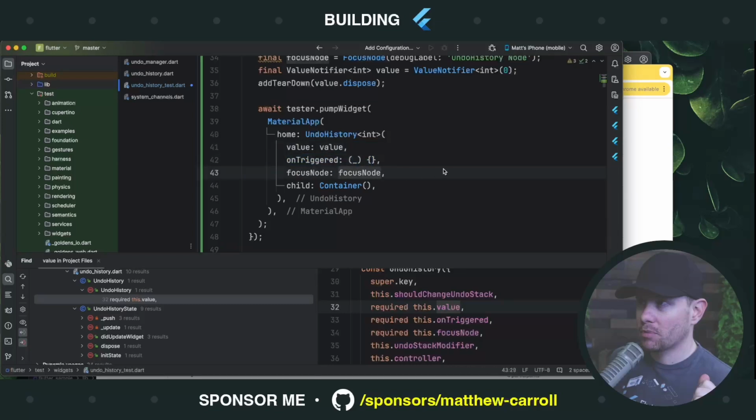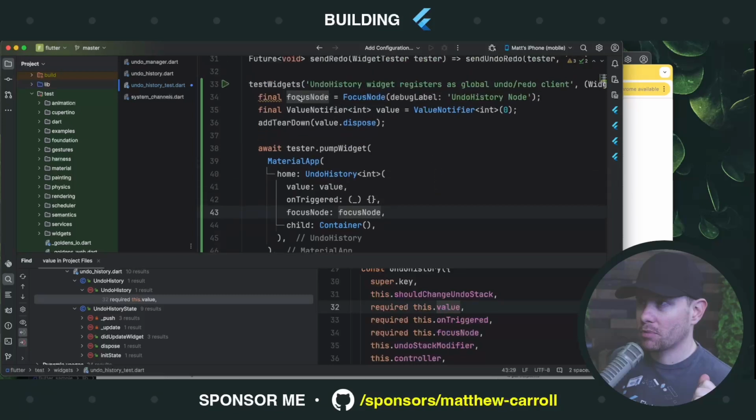Focus node, we do care about, I think, because we need to give this thing focus. Okay. Initially the focus node doesn't have focus. Now, why is this complaining? Why would I need the type annotation? Is this really a lint policy in the Flutter framework? That's crazy.